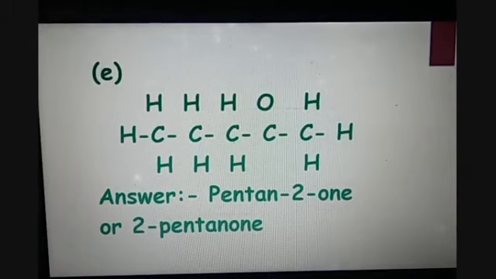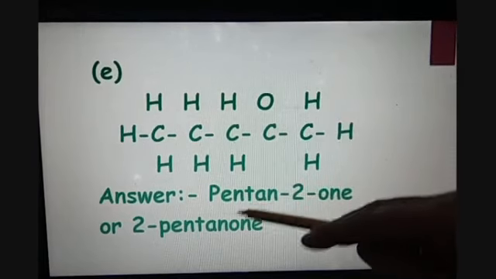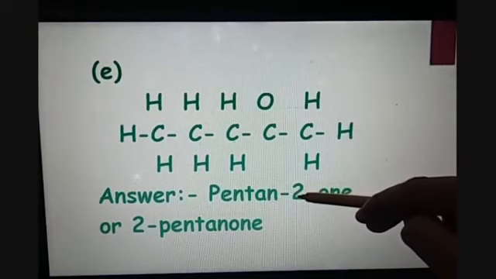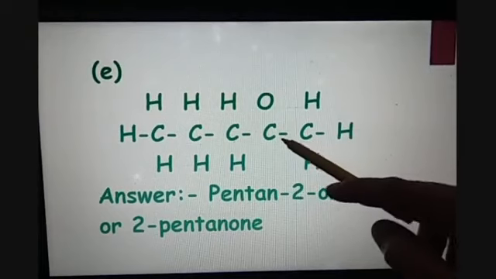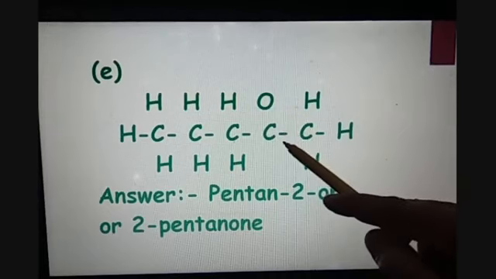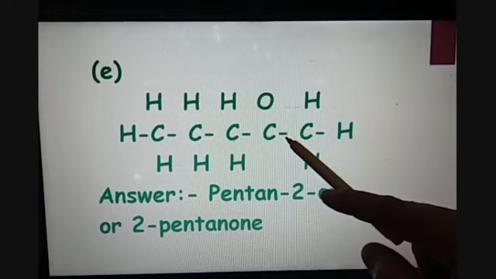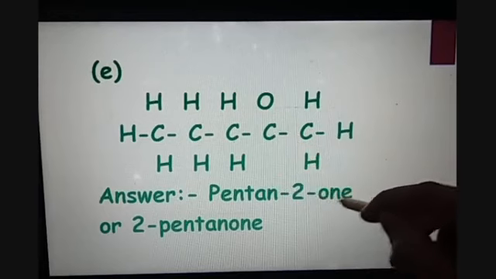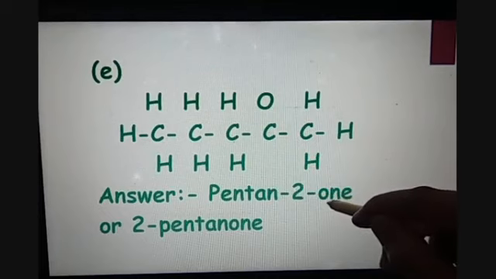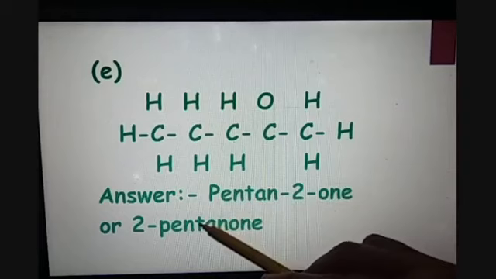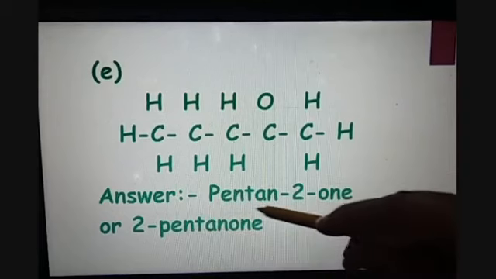Then we have to mention the position of the ketone group. So the name will be pentane. Remove the E from here. Dash 2. 2 is the position because the second carbon is having the oxygen. Always give the priority to the functional groups while naming or numbering the carbon atoms. Dash -one. -one is the suffix used for the ketone functional group. So the name is pentane-2-one, or you can also write it as 2-pentanone.